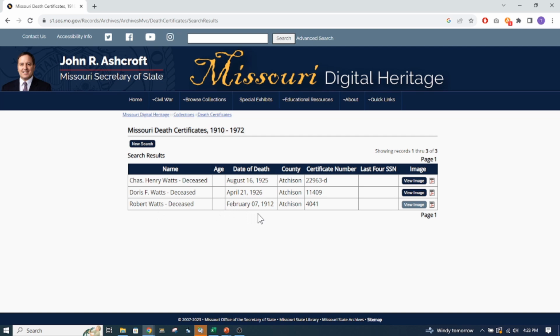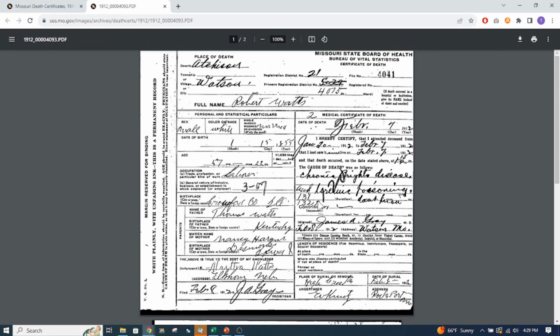Okay, Robert Watts, he died February 7th, 1912. Since I just typed in Watts, it comes up with these others, Charles and Doris F. Watts. I know I'm related to Charles. I don't know about Doris. I'd have to do more research on her. But over here, you can say view the image, and there is his death record.